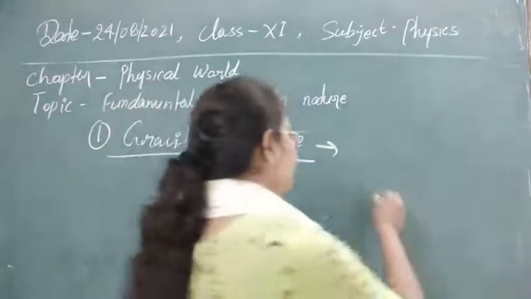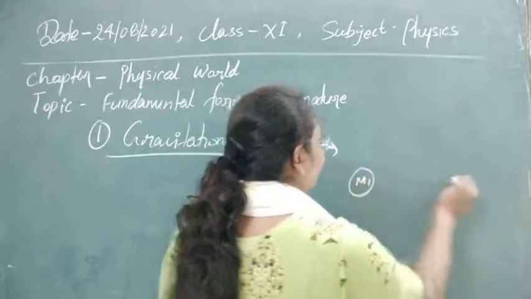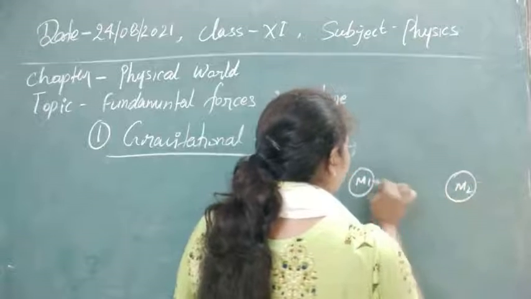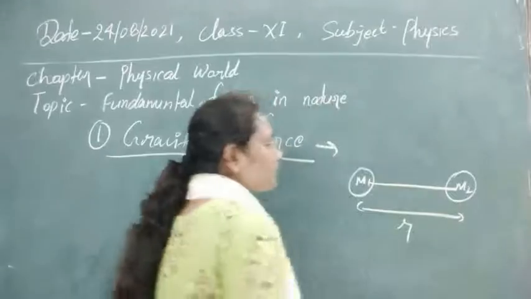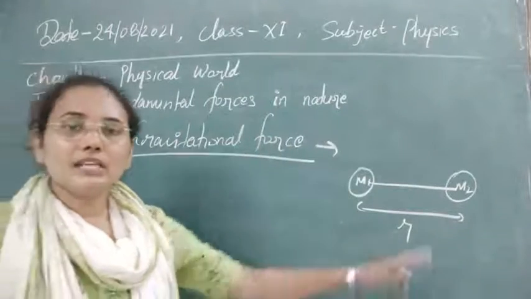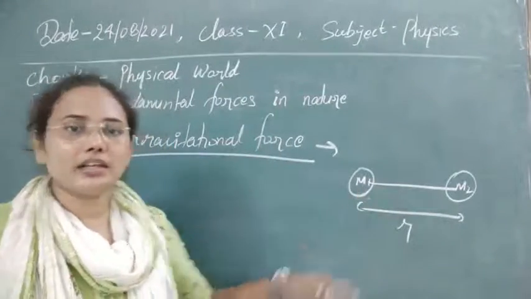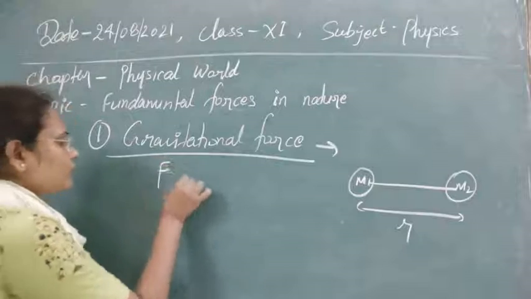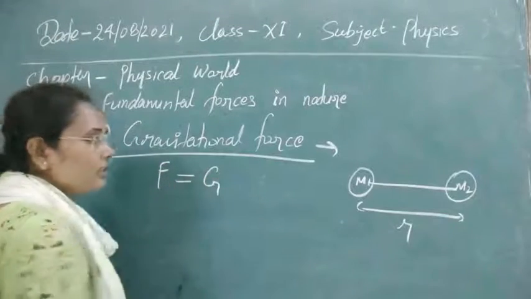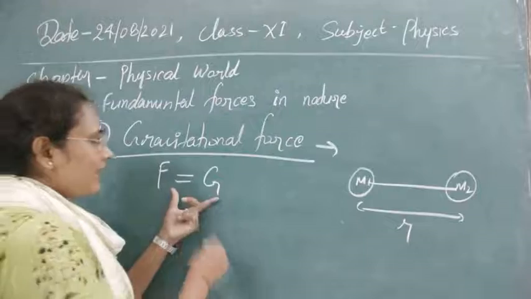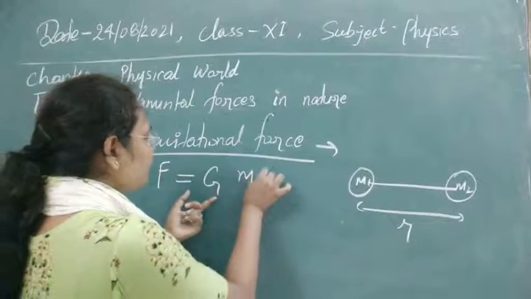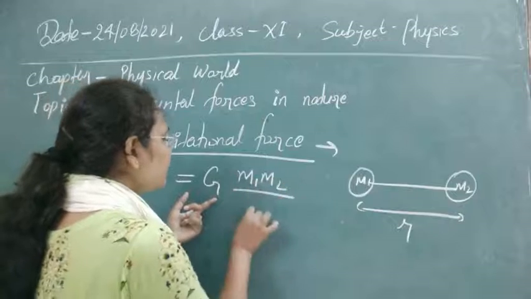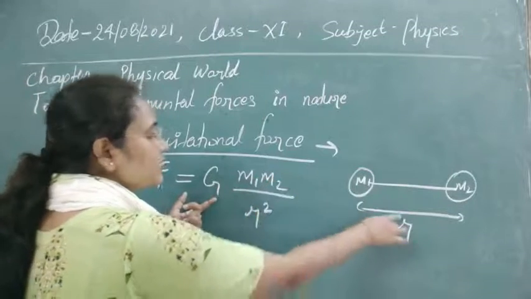Whenever in space you have two masses, m1 and m2, we know these masses attract each other by a force, and that force can be calculated by Newton's law of gravitation. It tells us force is directly proportional to the product of the masses, and inversely proportional to the square of the distance between them.